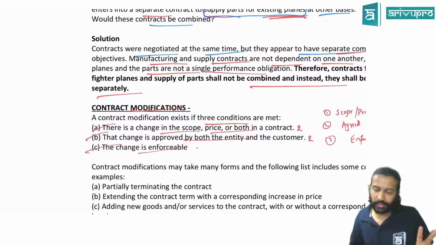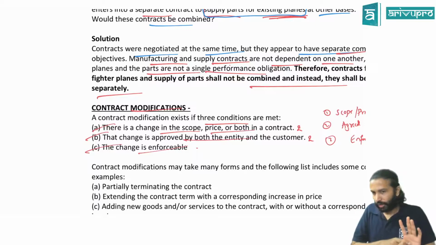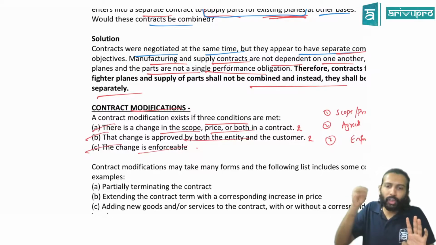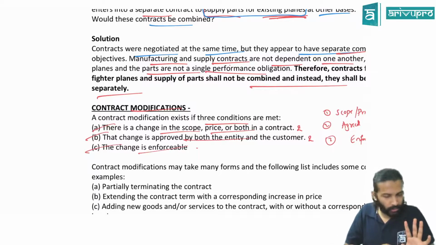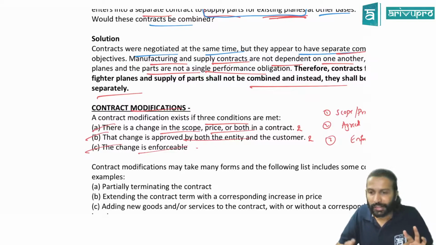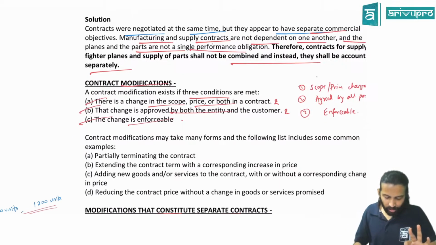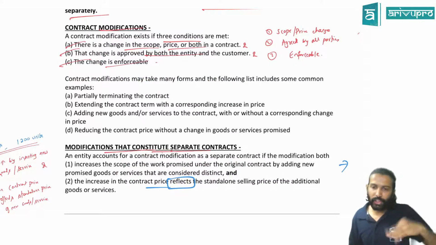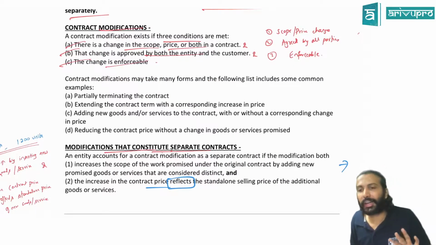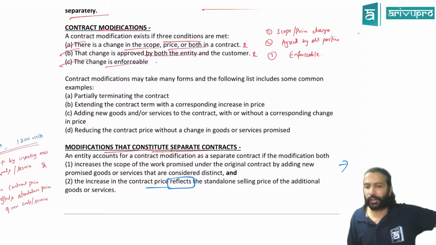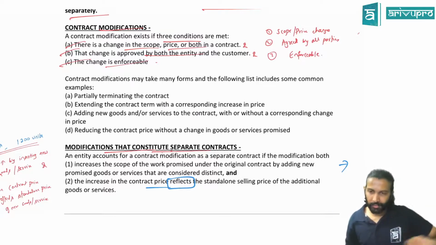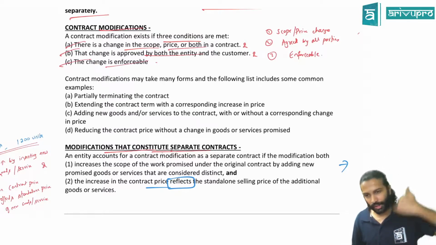When will you treat it as a separate contract? Two conditions are to be satisfied here. One, the scope should have increased, by bringing in new goods or service. Two, since new goods or service has been inserted, the contract price also will change. That increase in the contract price should reflect the standalone selling price of the goods. If both of them are satisfied, then we treat such a modification as a separate contract. Meaning the old contract will not be touched. Whatever is running for the old, let it be. For the new contract, we'll apply those 5 steps of revenue recognition again and do the accounting.